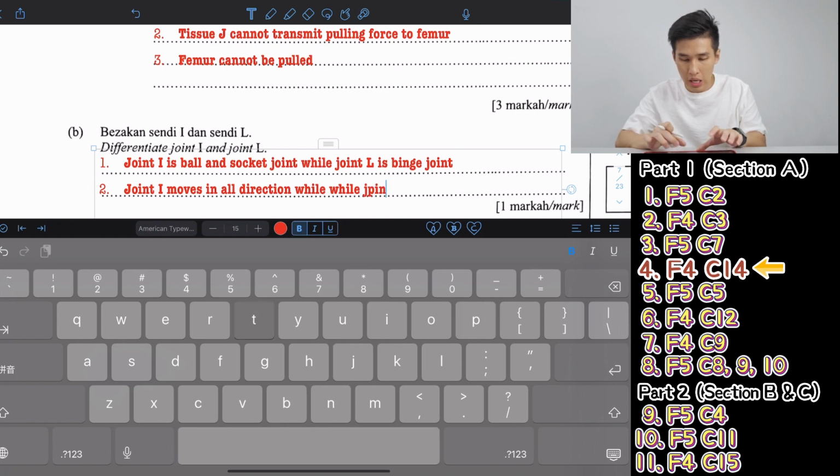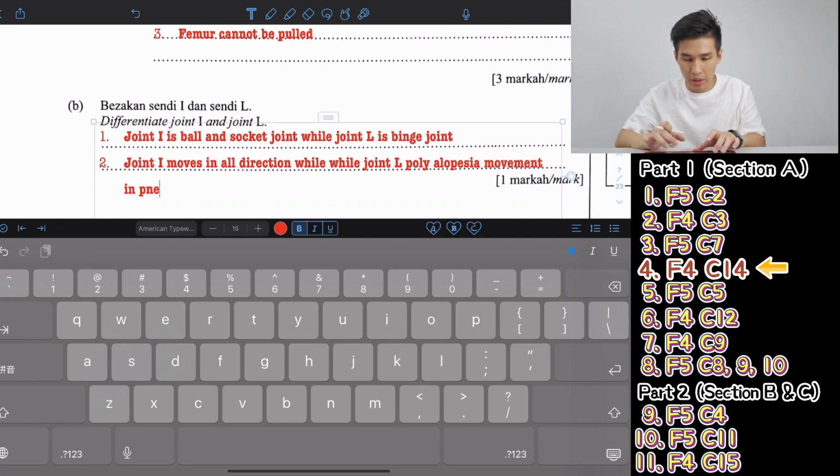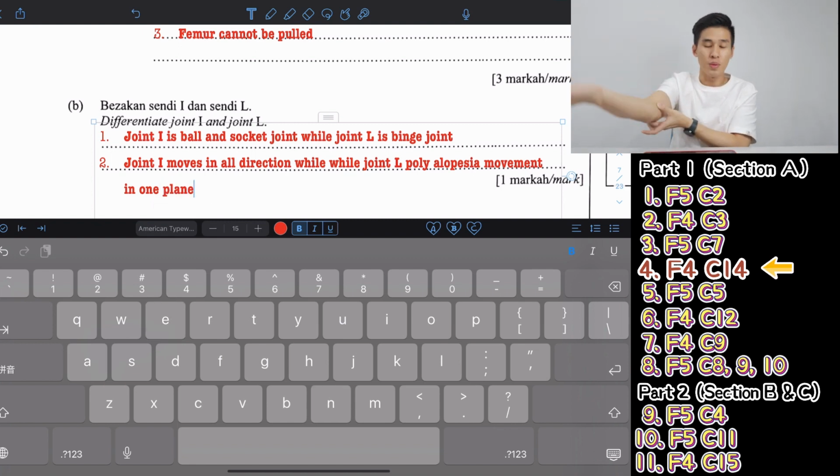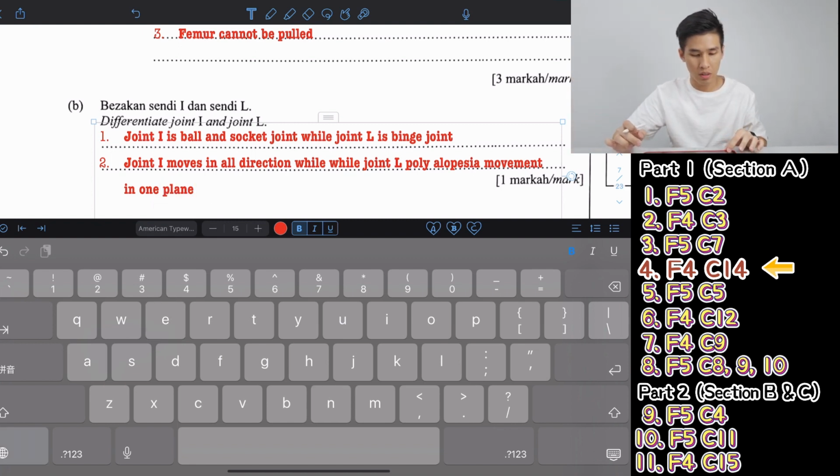Joint L only allows movement in one plane. So one plane is 90 degrees. So that's what one plane means. Understand?